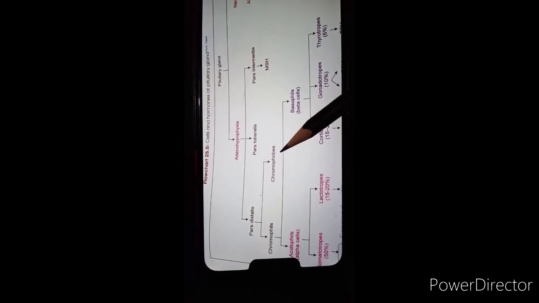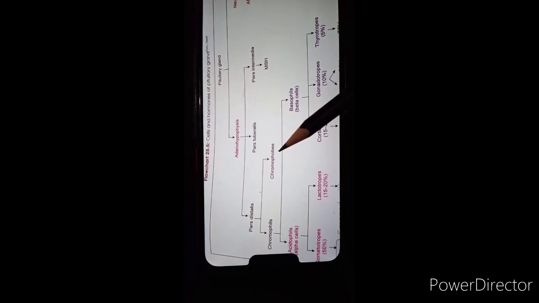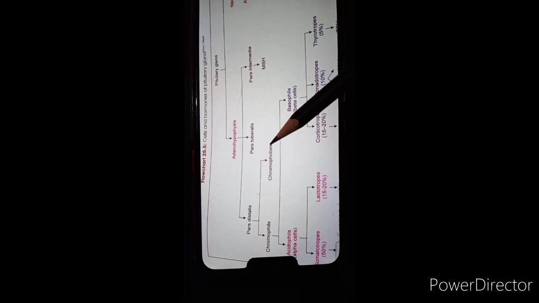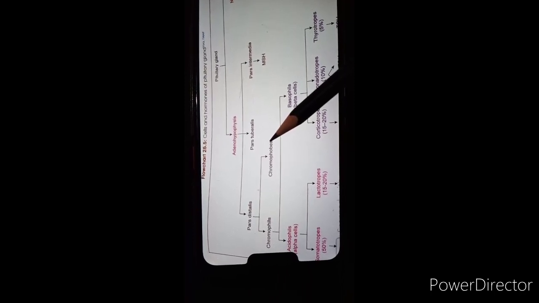Chromophil cells contain big granules which have darkly staining property or major affinity to the different stains, whereas chromophobe cells contain very few granules. They do not have any affinity to any stain, and very important, chromophobe cells do not contribute to any secretion of hormone.